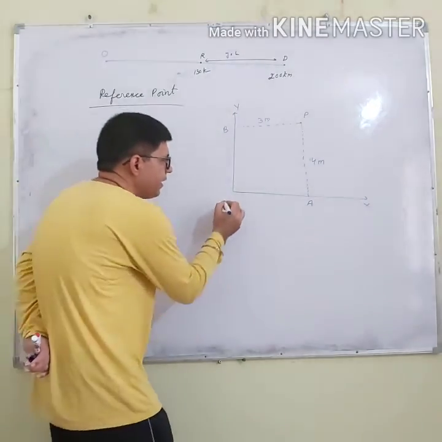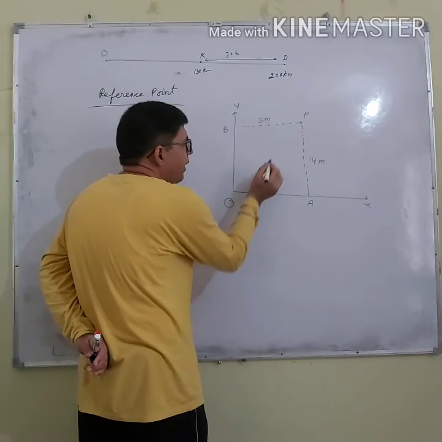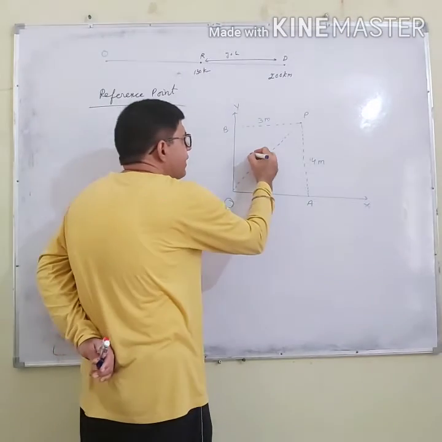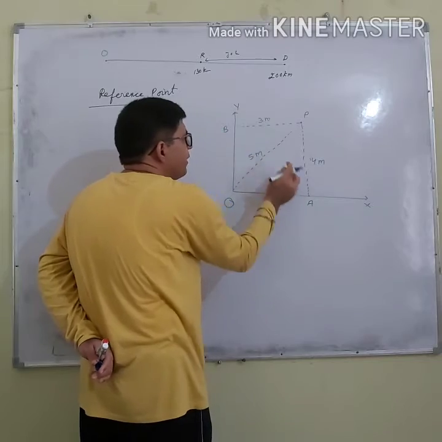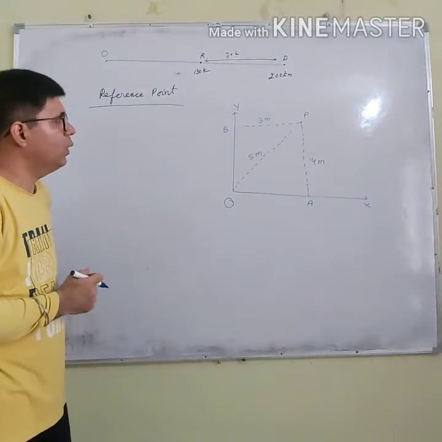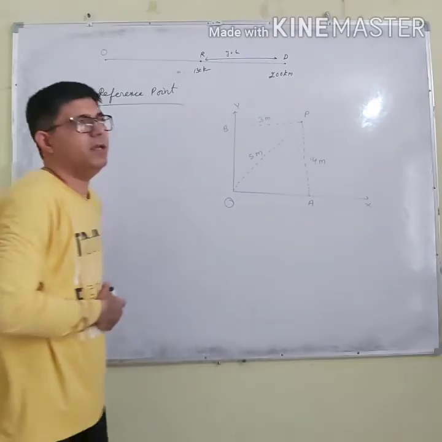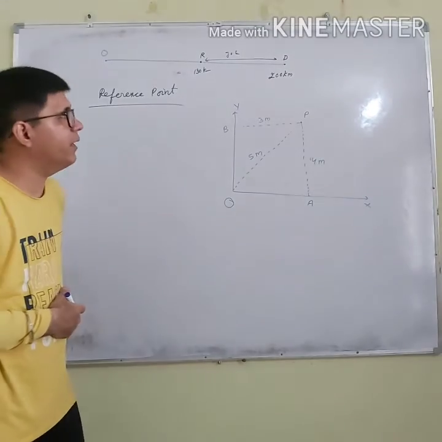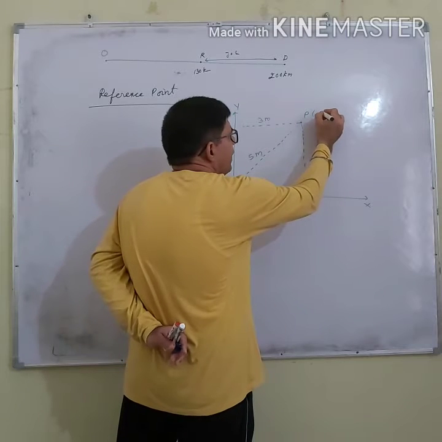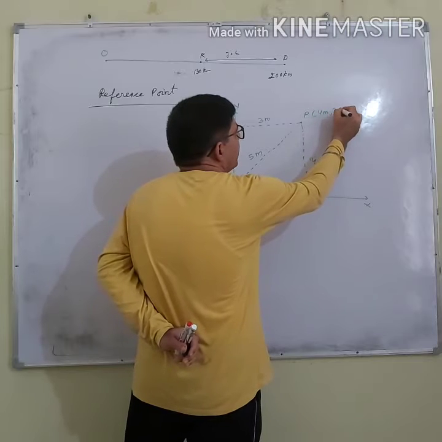And if I say the position of P with respect to the point where the x-axis and y-axis meet, that will be 5 meter, because 3 meter and 4 meter make a right angle triangle, and the hypotenuse will be 5 meter. So this O is the reference point, because to specify the point P, I require two coordinates, 4 meter and 3 meter.